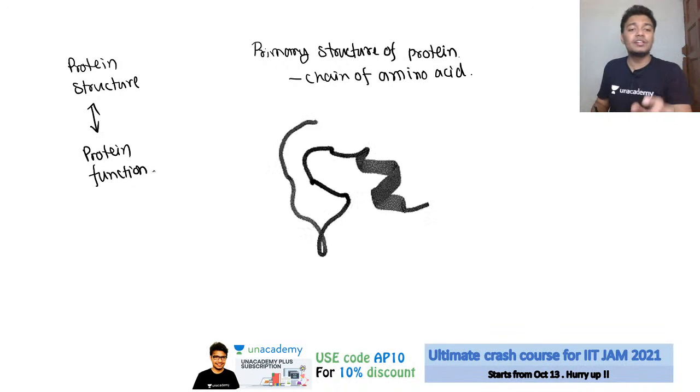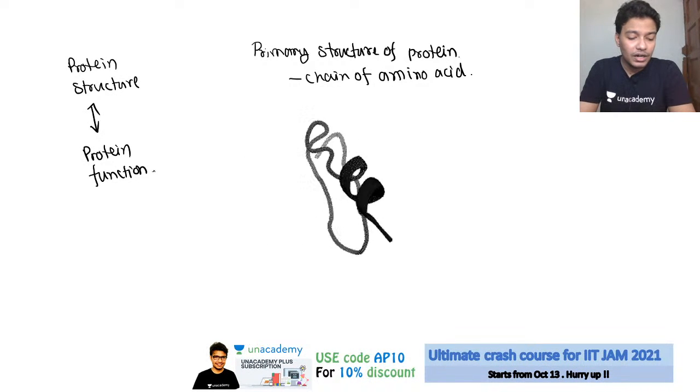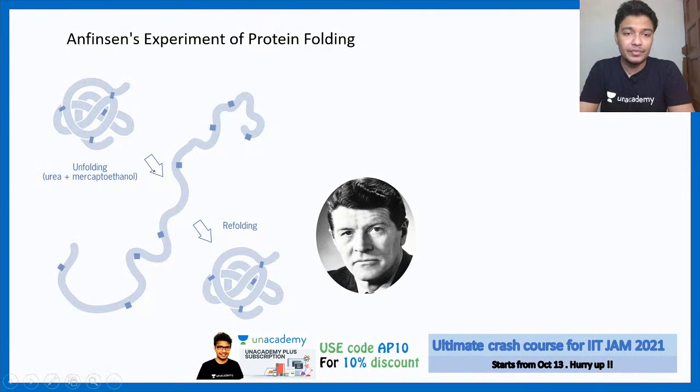And our goal is to discuss this protein folding part. The protein folding is not an easy process, right? But people started looking at it in the early 1960s. And I'll tell you about Anfinsen's experiment. This man, Anfinsen, did a very simple but groundbreaking experiment.